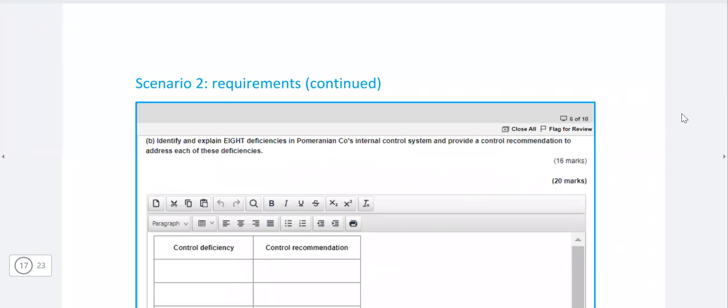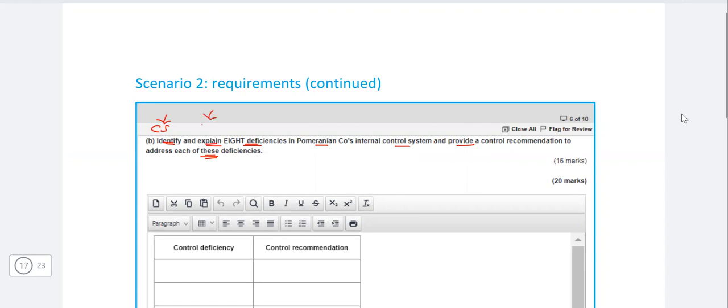Okay, then we have the B requirement. Identify and explain 8 deficiencies in the Pomeranian's company's internal control system and provide a control recommendation to address each of these deficiencies. So identify means that you're going to pick up that thing from the case study, just the case study line, and then we have the explanation.